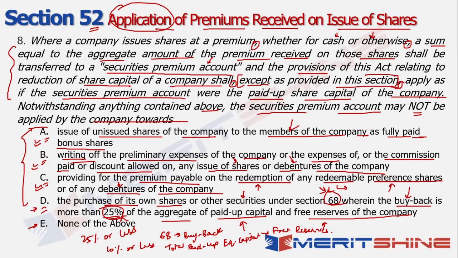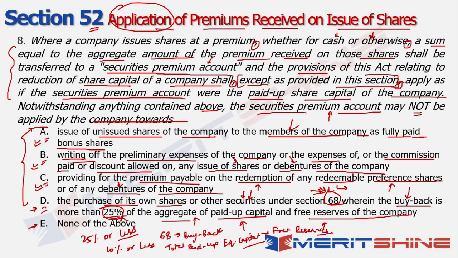So if the company decides that the purchase of its own shares or other securities is the purpose for which your securities premium account needs to be used as per section 68, then the buyback has to be for 25% or less in terms of the aggregate of the paid up capital, right? And 10% or less in terms of the total paid up equity capital and the free reserves of the company. So this is something that you should remember.